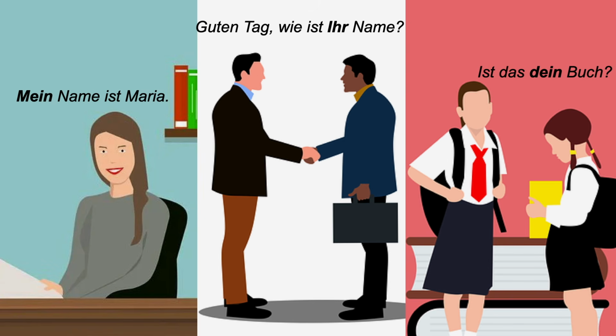You have certainly come across these words: mein, dein, sein, ihr, euer, etc. These words are known as possessive articles. Let's learn these today.